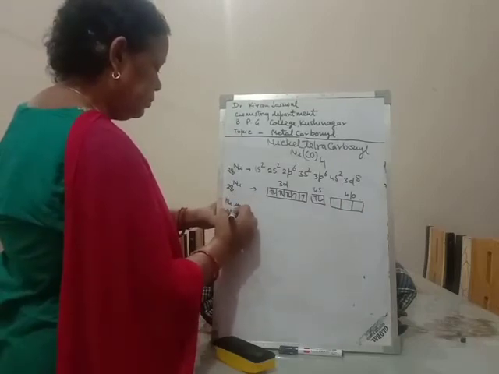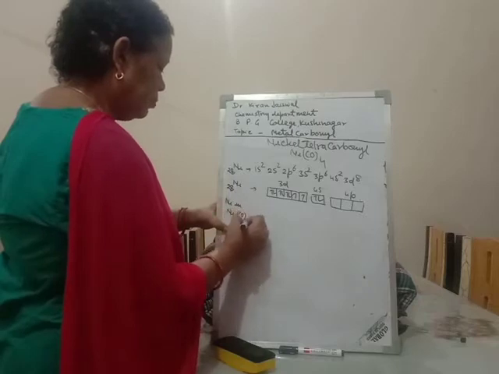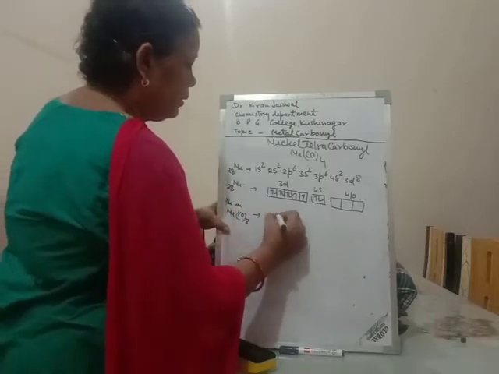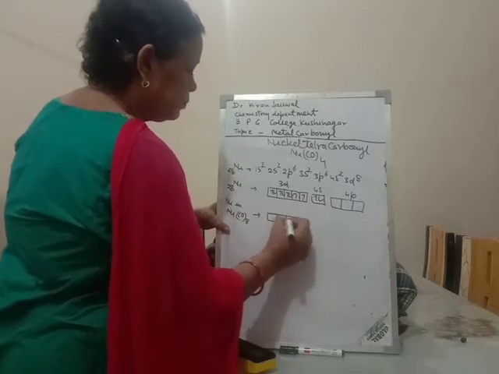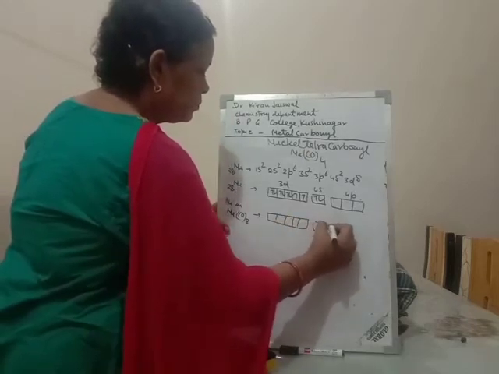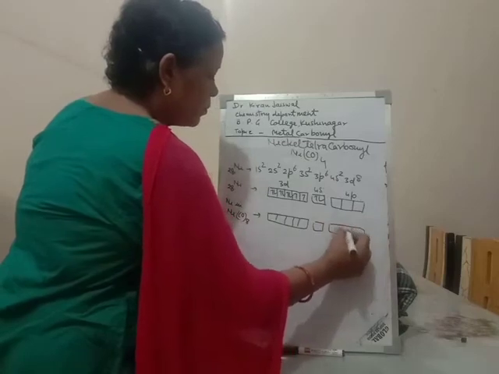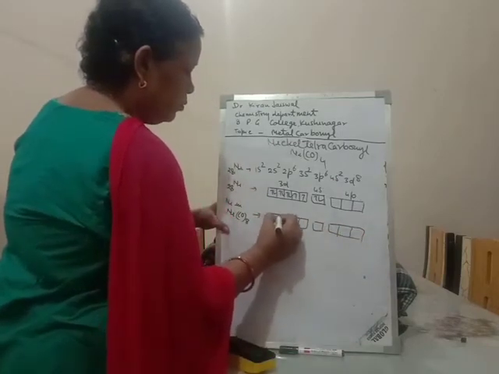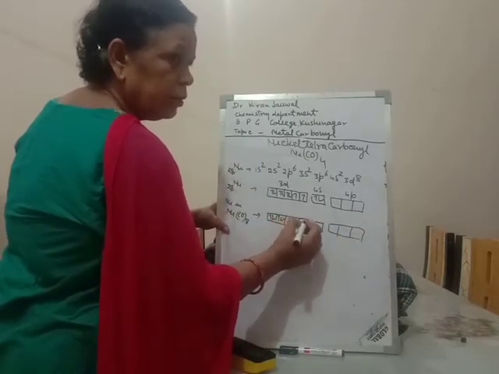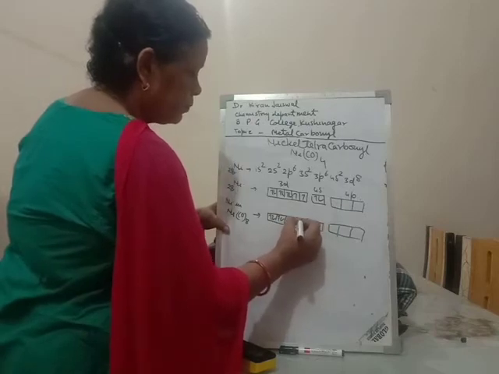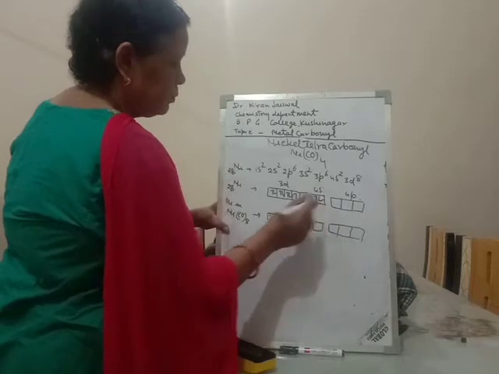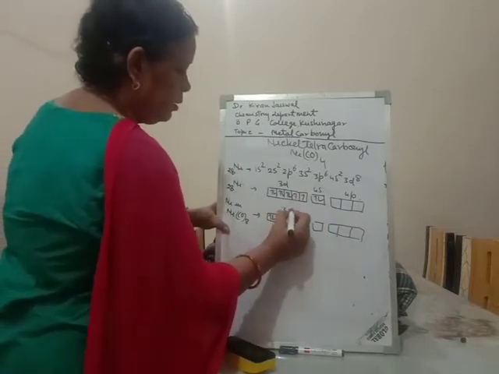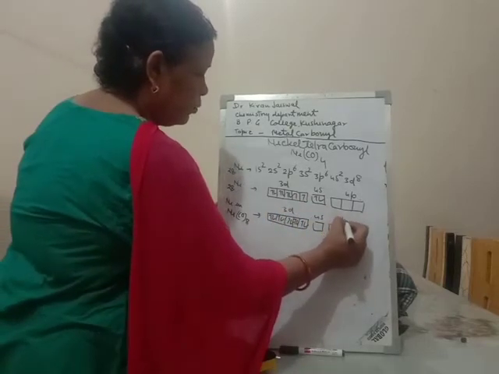Nickel tetracarbonyl, the structure will be: one, two, three d, 4s, 4p.